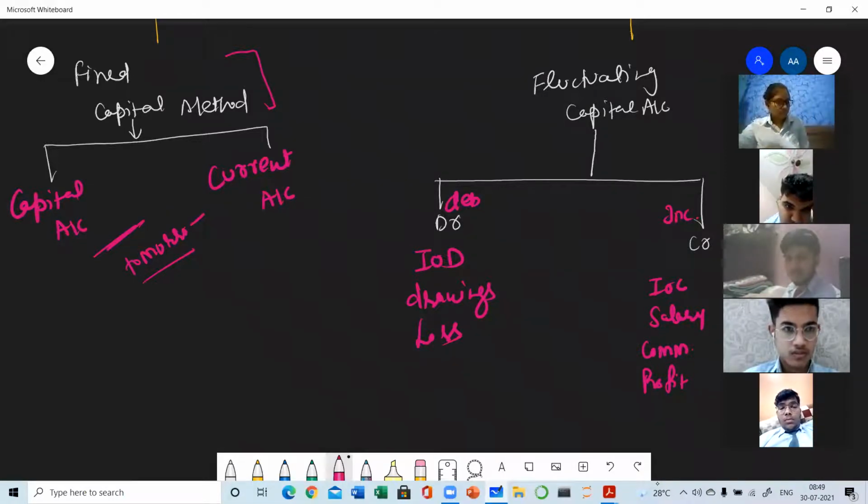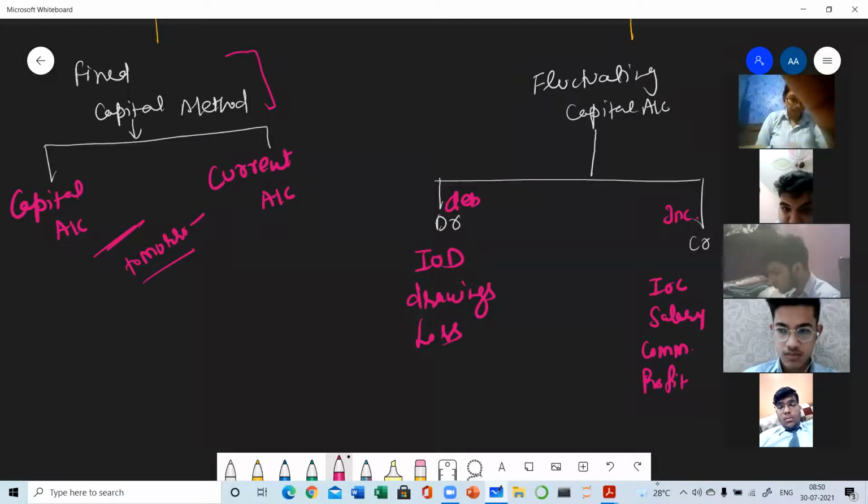It must be very clear in the question which method is to be followed, either fixed capital or fluctuating capital, and you have to act as given in the question. If fixed method is given, you will follow fixed. If fluctuating capital method is given, you will follow fluctuating.